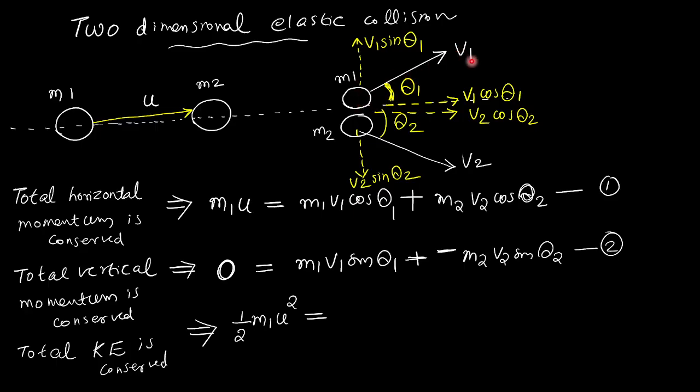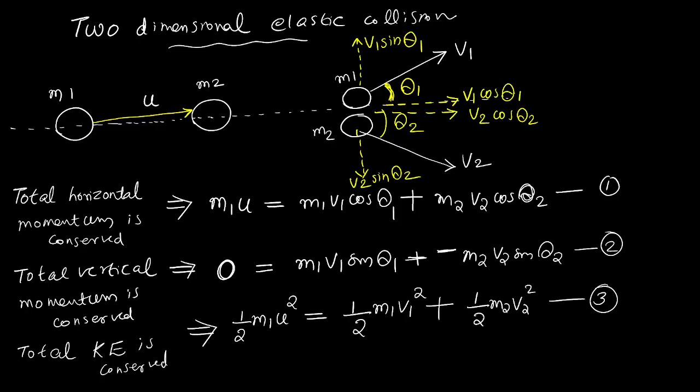m1 is moving with the speed v1. Can I say like that? So m1 has the kinetic energy half m1 v1 square. For kinetic energy, direction is not required. m2 is moving with the speed v2, so m2 has the kinetic energy half m2 v2 square. Later you may remove half, not necessary. Both sides you can remove half. So 3 sets of equations you will get.